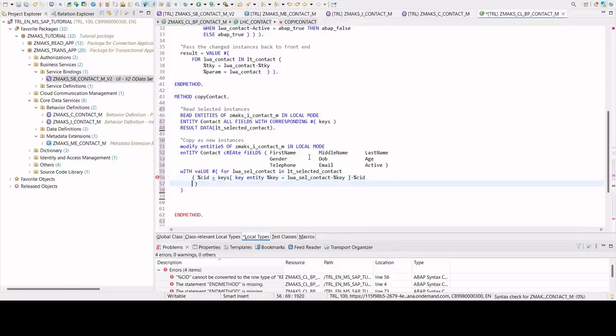Okay, that is one thing. And now the second field that we have to pass is data, and the data will be, we will take the corresponding values from our LWA selected contact, except I don't need my contact ID.